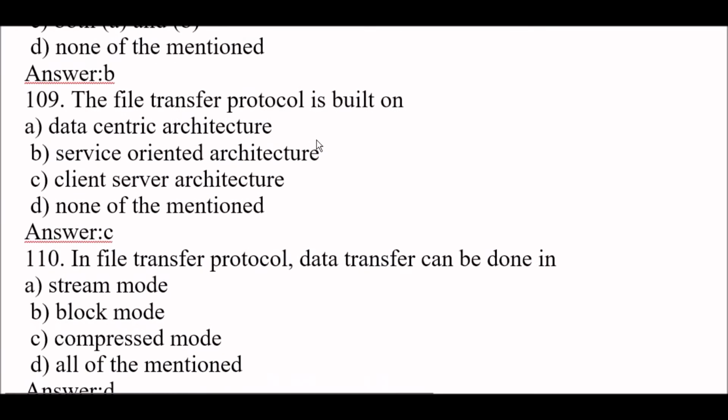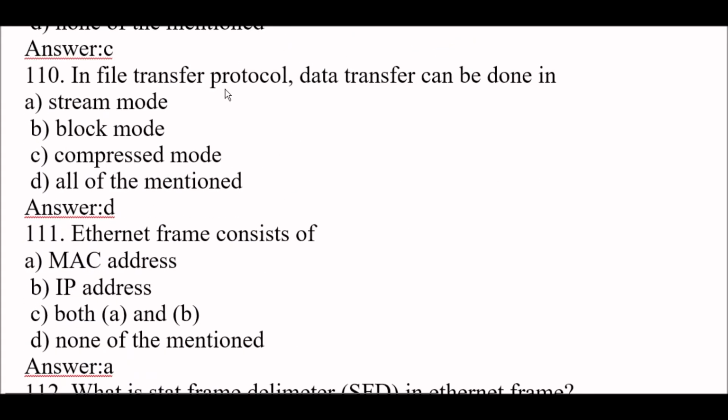Next question. The file transfer protocol is built on option C, client server architecture. Okay. Next question. In file transfer protocol, data transfer can be done in option D, which means all of the mentioned. It includes stream mode, block mode and compressed mode. In file transfer protocol, data transfer can be done in stream mode, maybe block mode, maybe compressed mode. Okay, so the right answer here is option D.